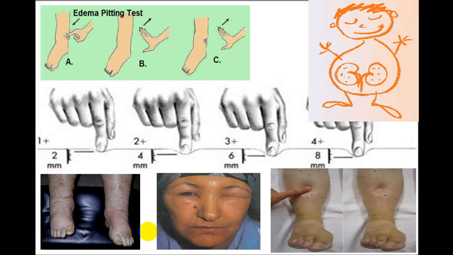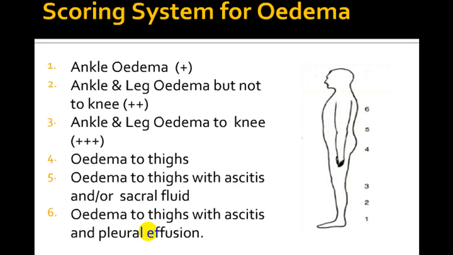Pitting edema can be 1 plus up to 4 plus depending upon the severity of hypoproteinemia, and the scoring system is: 1 plus is ankle edema, 2 plus is ankle plus leg edema, 3 plus is ankle plus leg edema up to knee, 4 plus is edema up to thigh, 5 plus is edema of thigh with ascites and there is a sacral fluid, and 6 is called edema to the thigh with ascites and with pleural effusion. These are the scoring systems which are being utilized.